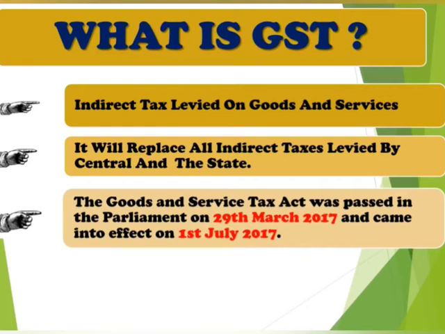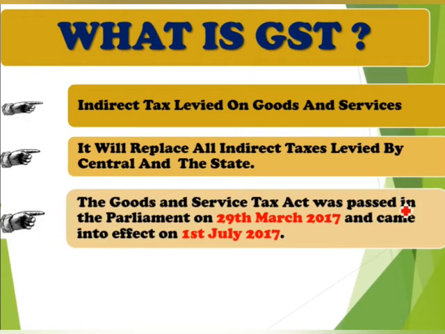Now let us see what GST is. As the name suggests, it is an indirect tax levied on goods and services. It is clear that GST is an indirect tax and it is not going to have any impact on the rates or structure of direct taxes, which means income tax rates will be the same. It will be a game changer because it will replace major indirect taxes levied by the central and state governments. The Goods and Services Tax Act was passed in Parliament on 29th March 2017 and came into effect on 1st July 2017. We have already discussed that in the history of GST.